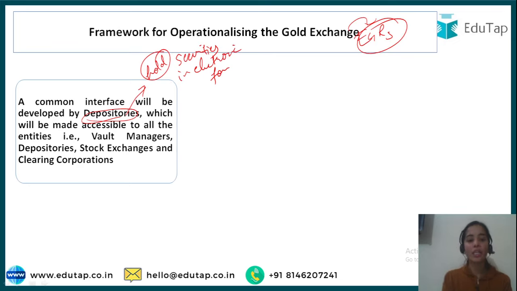So a common interface will be developed by the depositories, which will be made accessible to all the entities involved in the gold exchange. Let it be vault managers, other depositories, stock exchanges, clearing corporations, or even the depositors. This common interface will provide information related to the trade, related to the EGRs and all. We will see how this information will be given and what it is all about. So this common interface will be developed by depositories. And what is the work of the depositories? To hold securities in electronic form.